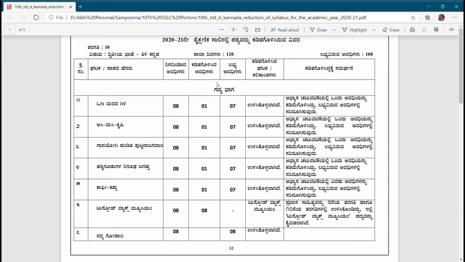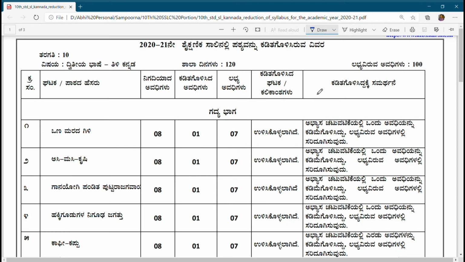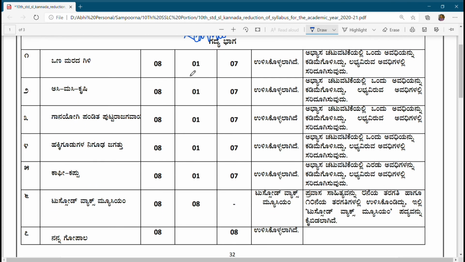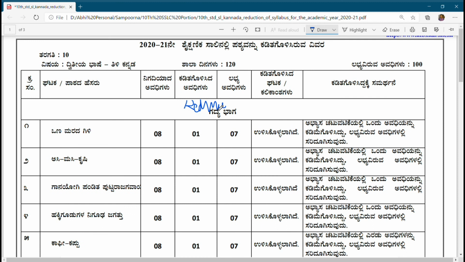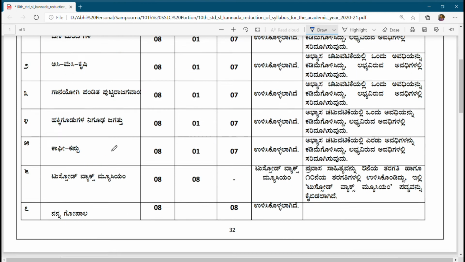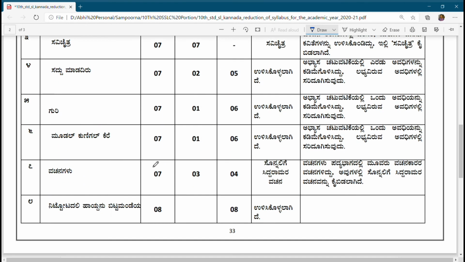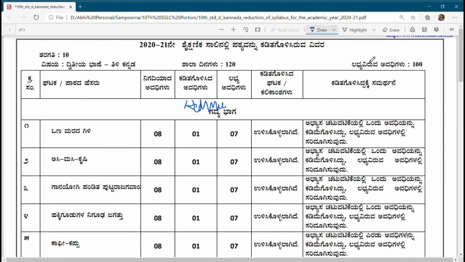Okay, now I'm discussing Kannada, which is a second language. Those students who are studying second language Kannada should note down this syllabus. ಕಡಿತಗೊಳಿಸಿದ ಅವಧಿಗಳು means the reduced periods, the reduced syllabus. So these are the reduced syllabus. You have to see the portion here. All these portions I will provide. Just go through the description link.